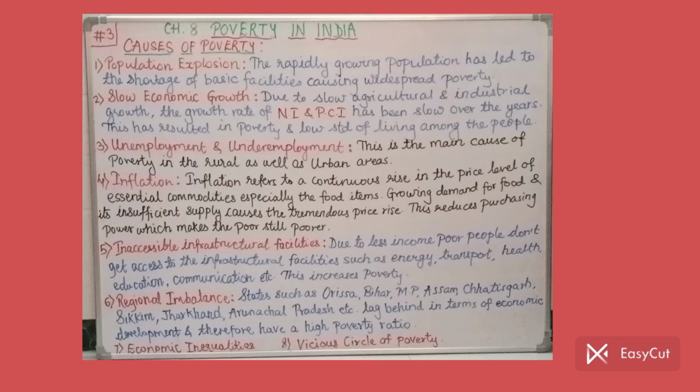See, this circle can be broken, but for that we need to put in a lot of effort. Then only we can break this vicious circle of poverty in our country or in any society for that matter. So that's it for today. There are many more causes of poverty, but from an exam point of view, this much is more than enough. I repeat the points. Population explosion, slow economic growth. Third one, unemployment and underemployment. Then inflation. Then inaccessible infrastructural facilities. Then comes regional imbalance. Then economic inequalities and vicious circle of poverty.